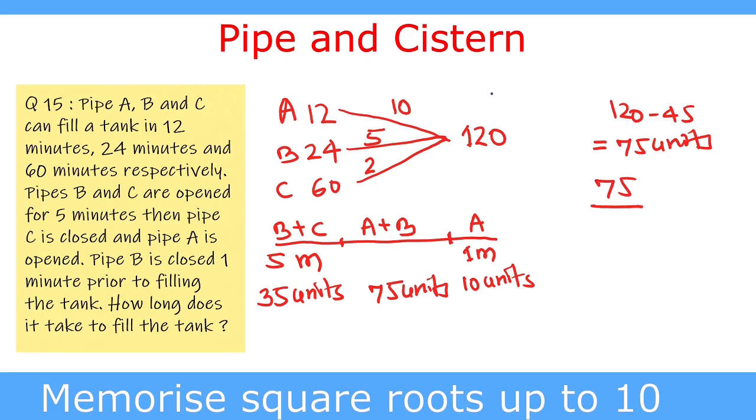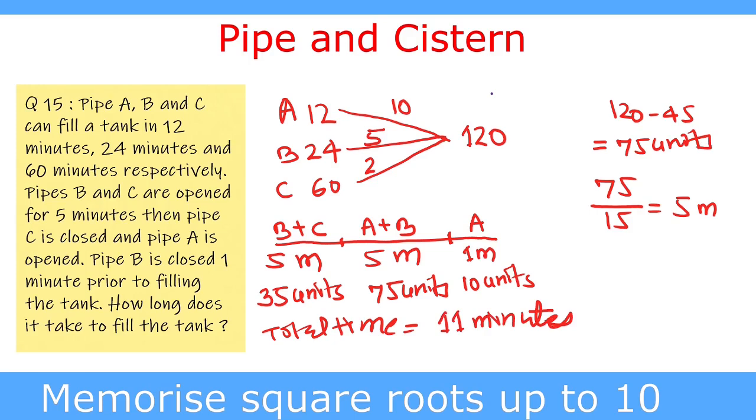A fills 10 units and B fills 5 units, so this is 15 units. 75 divided by 15 is equal to 5 minutes. So we write 5 minutes here in between. Thus the total time is 5 plus 5 plus 1, which is 11 minutes. And this is the answer to the question.